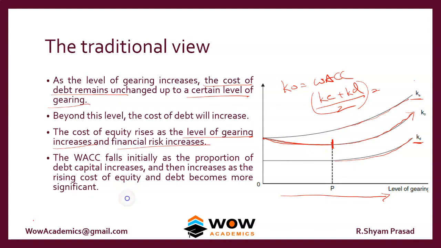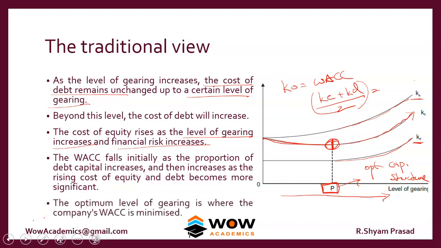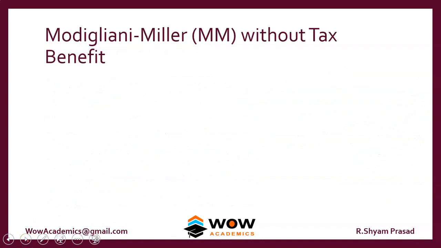So this is the traditional view of the theory. This point is the optimal point. Here they have marked that as P. So this is the optimal capital structure. That's about the traditional view. The optimum level of gearing is where the company's WACC is minimized. So that's about the optimal capital structure. We'll move on to the next view.